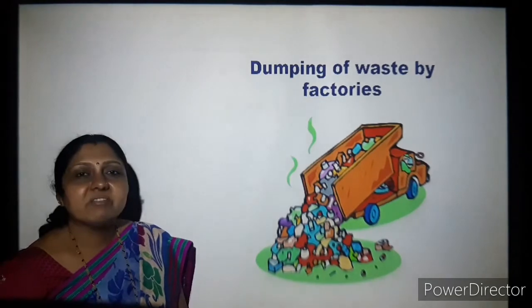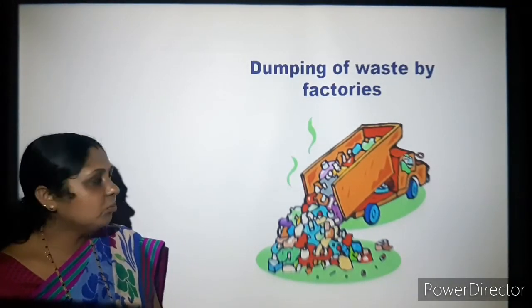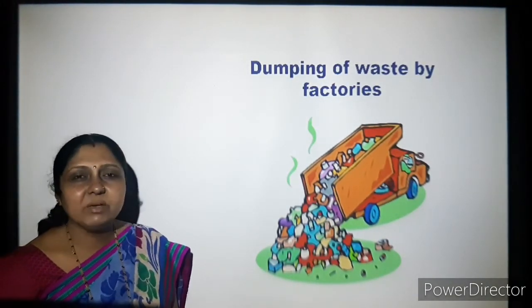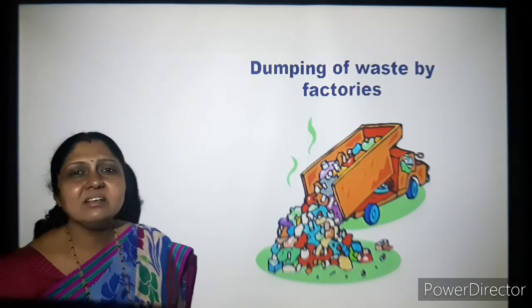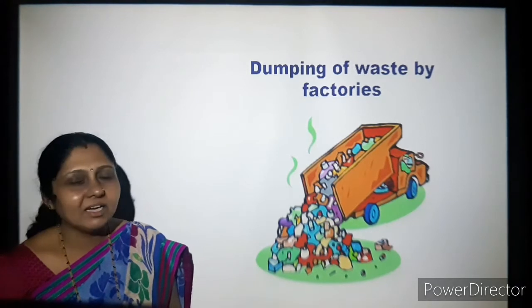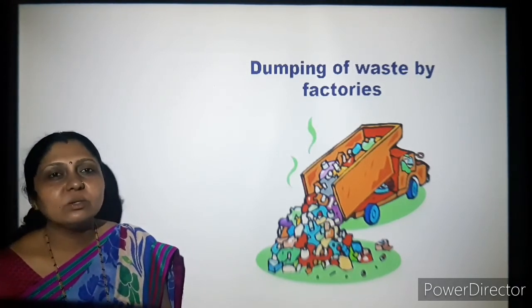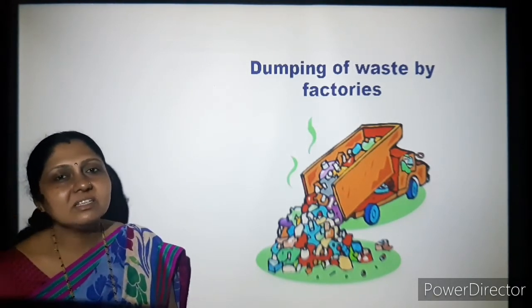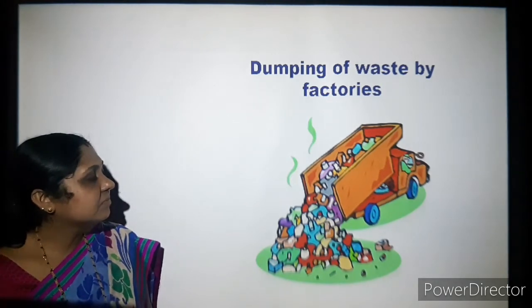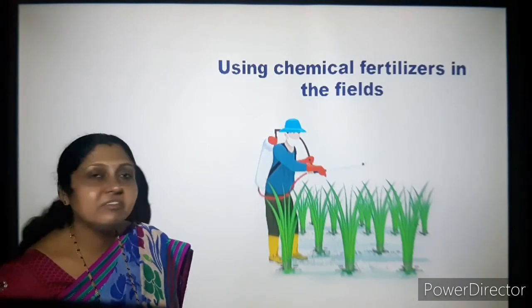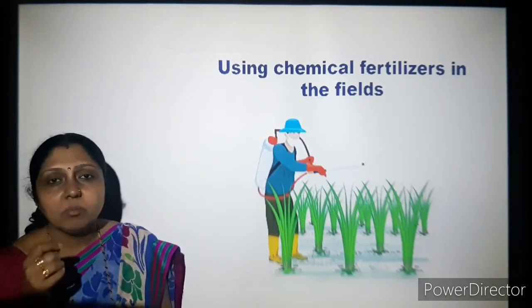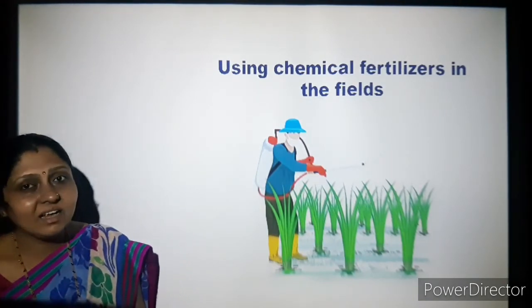Dumping of waste by factories. So this is a very important reason. It will be brought and dumped anywhere. But now most of the things are being controlled, but even then we are not at the level which is needed. Using chemical fertilizers in the fields. Yes, this is one more main reason where the land is getting polluted.